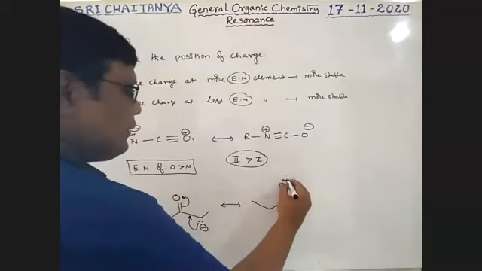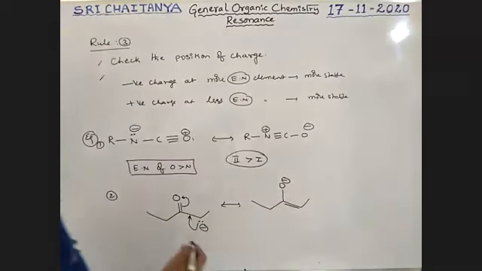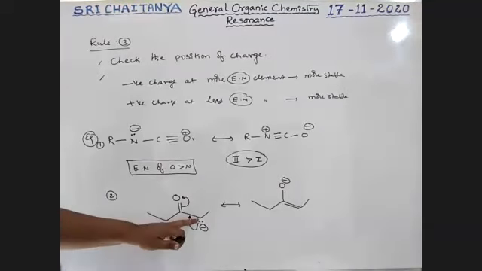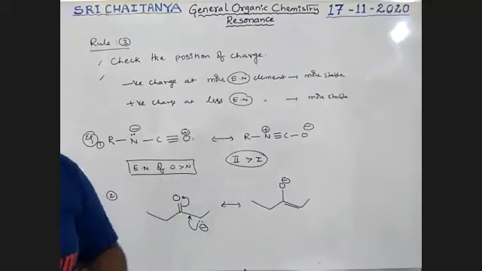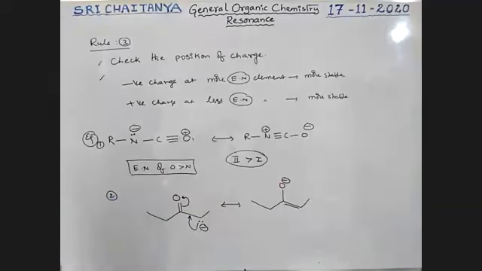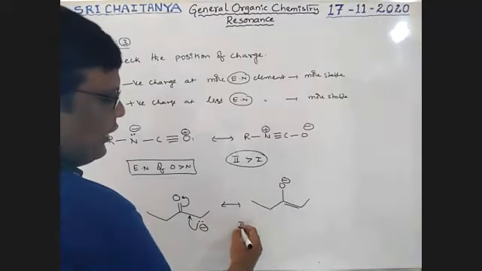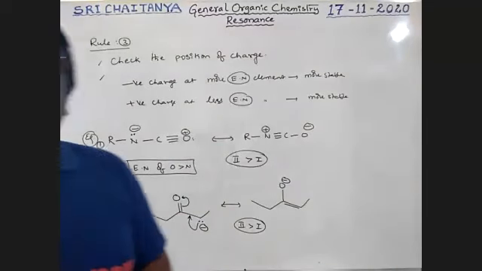Oxygen gets the negative charge and it is a pi bond, boys. Tell me, among these two structures, which is more stable? Here carbon has the negative charge, there oxygen has the negative charge. Oxygen is more electronegative than carbon. The more electronegative element getting the negative charge is more stable. Therefore, 2 is more stable than 1.